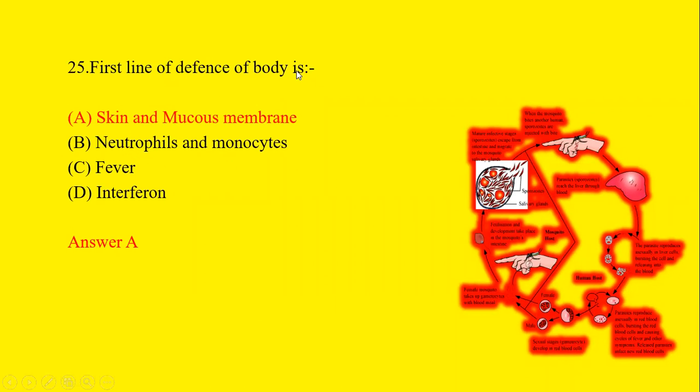The first line of defense of the body is first, skin and mucous membrane, second, neutrophils and monocytes, third, fever, and fourth, interferon. We know that the first line of defense of the body is skin and mucous membrane because it protects the body from the external environment, external stimuli, and various pathogens. So option A is the correct answer.